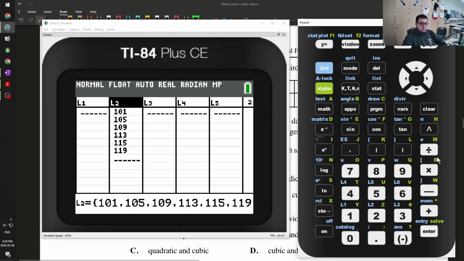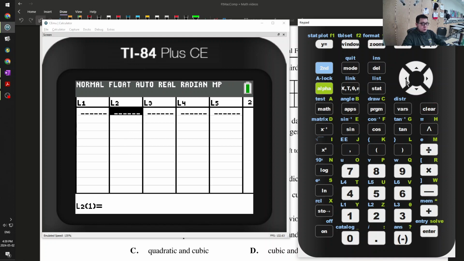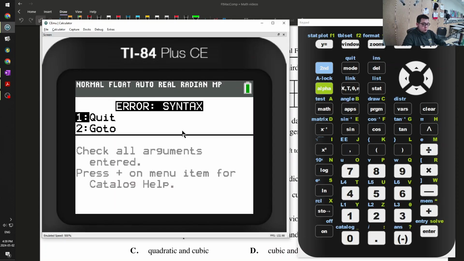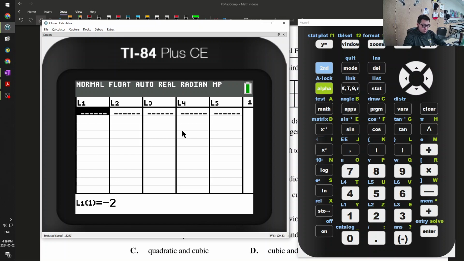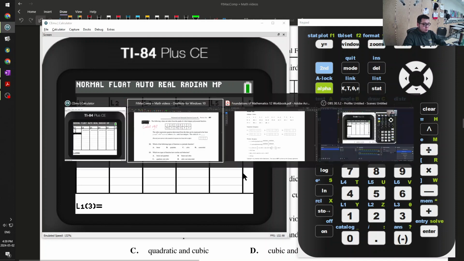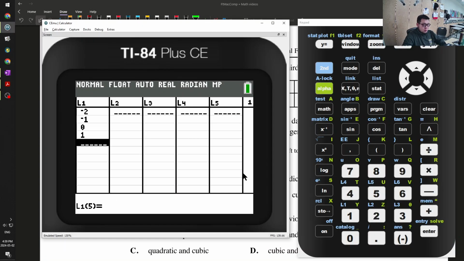I'll just clear this one too. Okay, negative 2. Oops, the type is subtract to negative 2. Negative 1. Oops. And 0, 1, 2.